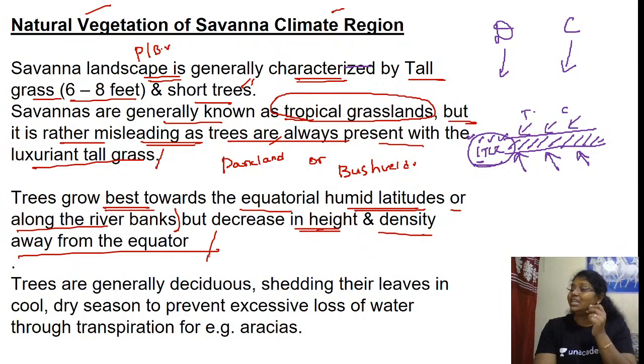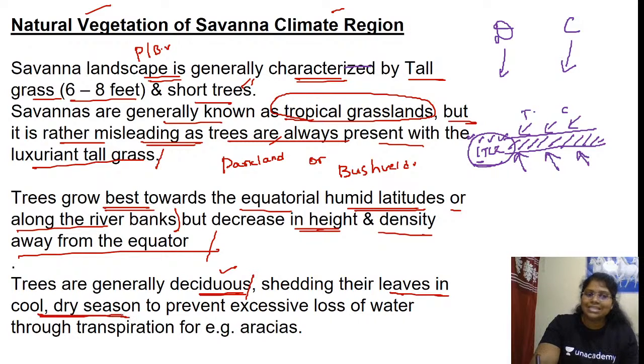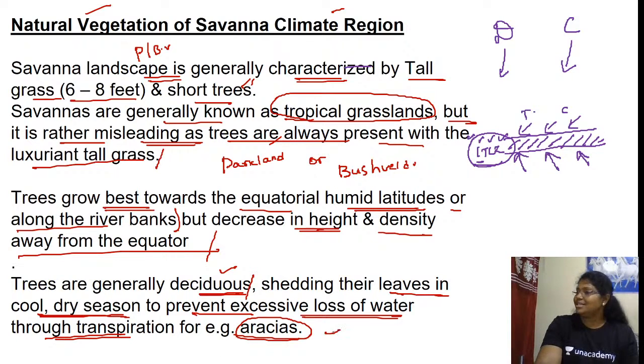The trees are generally deciduous. Why are they deciduous? Because they don't want to lose even the little amount of moisture they have in their leaves through evapotranspiration. So they are deciduous, shedding their leaves in the cool, dry season to prevent excessive loss of water through transpiration. For example, acacias. Is this clear? For example, the hot season is the rainy season in the northern hemisphere, and the cool season is the dry season. One concept you have to remember: the tree is generally deciduous during the dry season. This changes with respect to the northern and southern hemisphere.